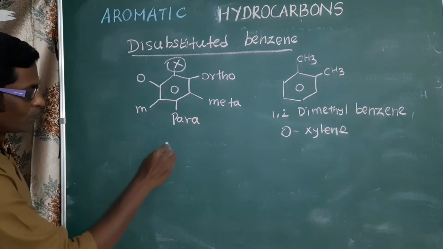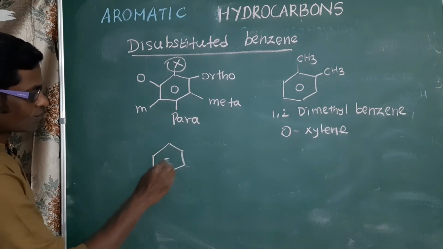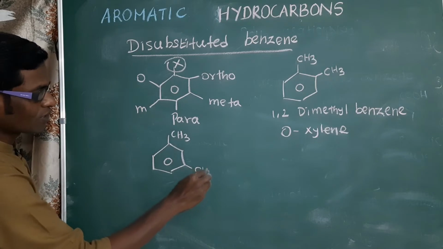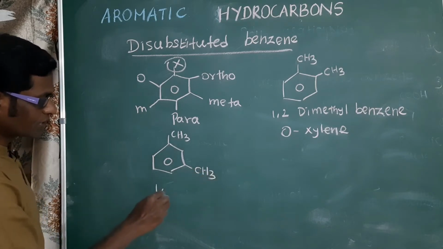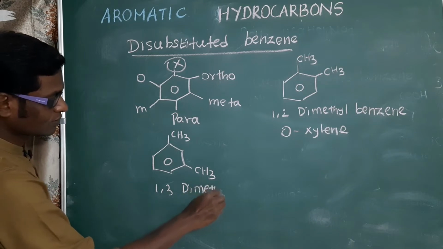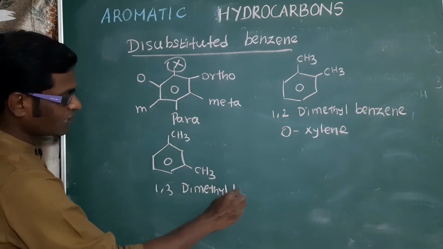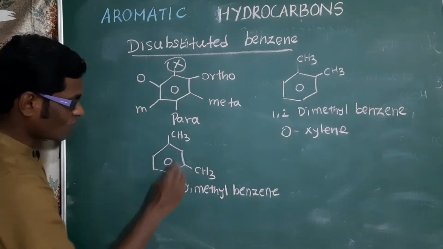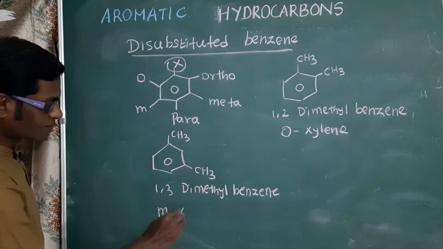If two methyl groups are bonded in alternative position, 1,3-dimethylbenzene, what is the common name? What is the position of the methyl group? Meta. So what name can we give? Metaxylene.